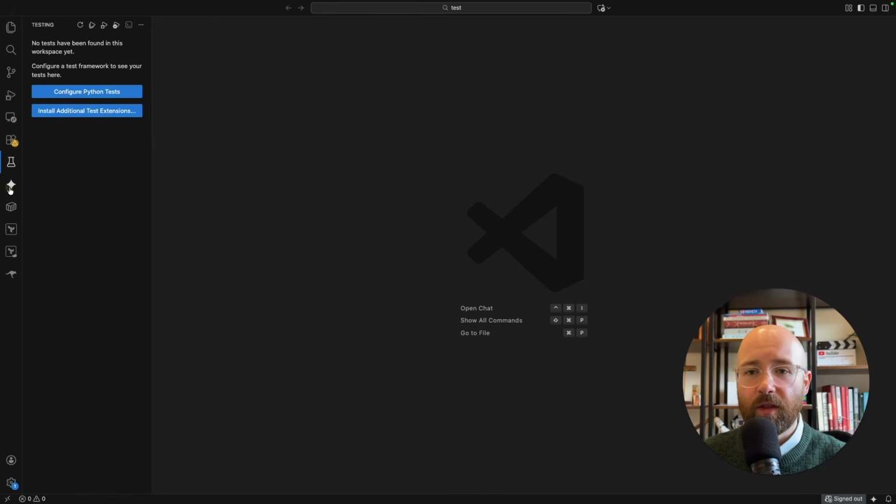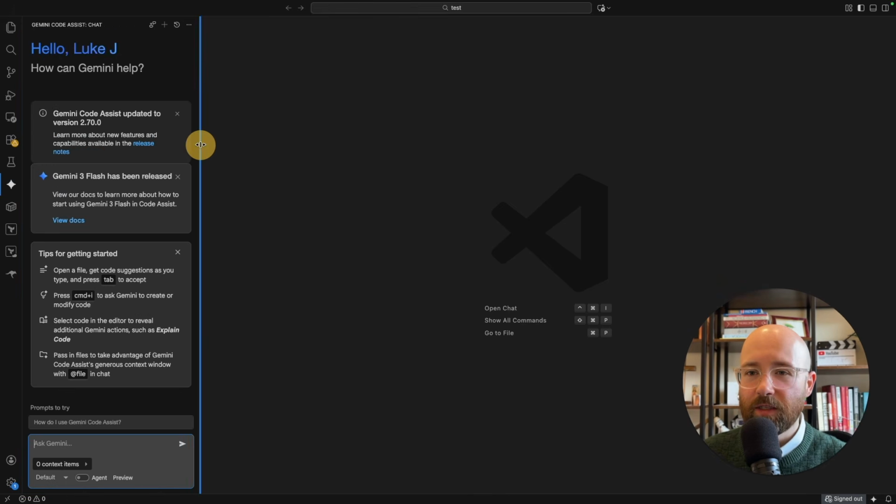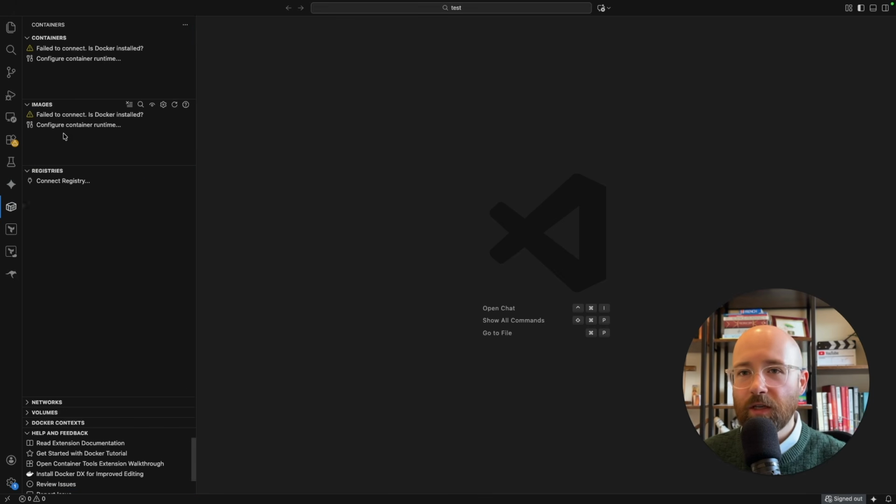What else do we have here? Testing. Don't worry about that one. You should worry about it, but I've never used it before. Don't know if that's good or bad. I have Gemini Code, which is basically the same thing as Claude. This thing here for containers and images.